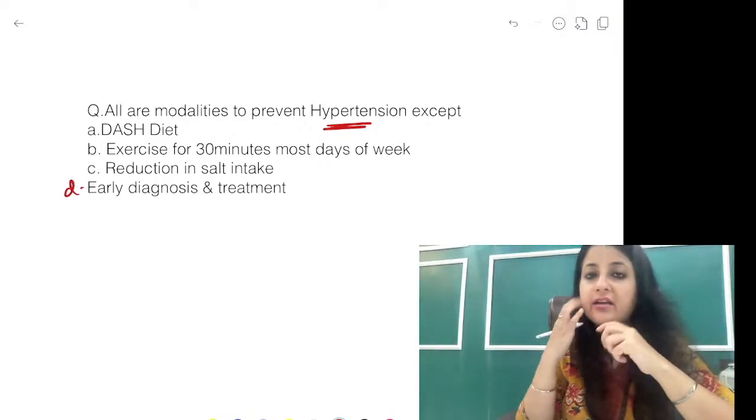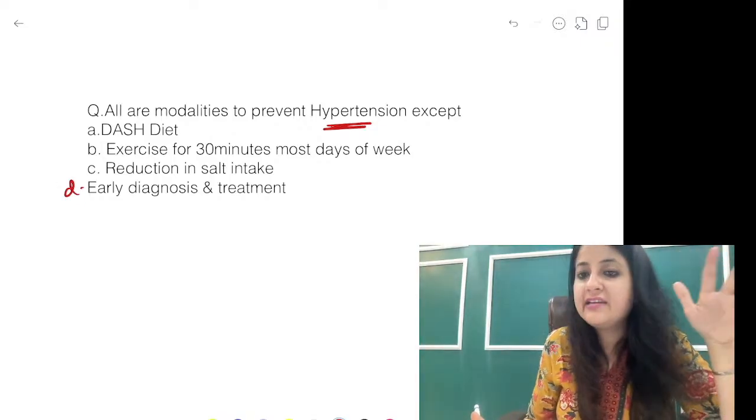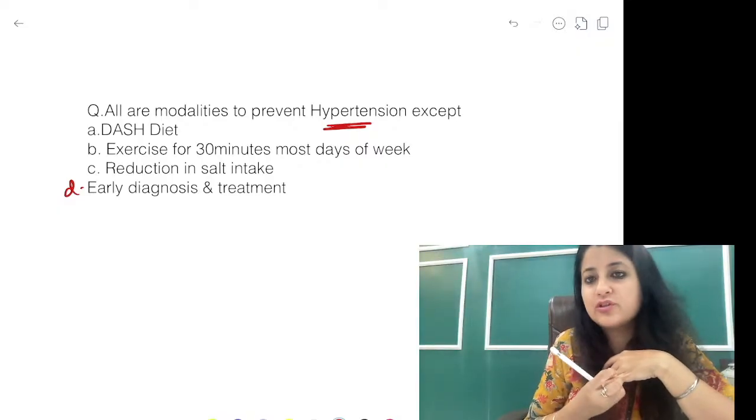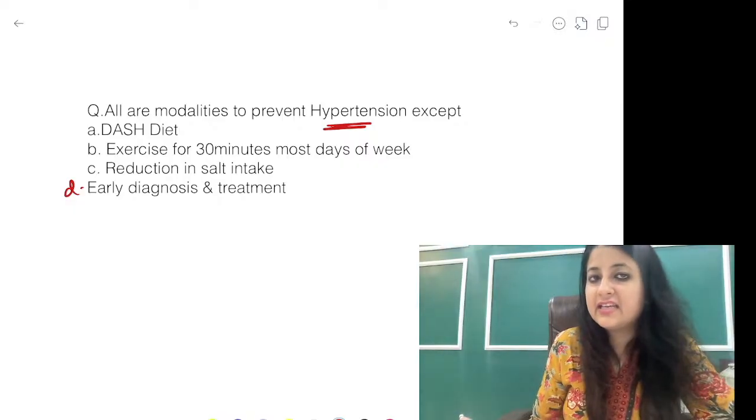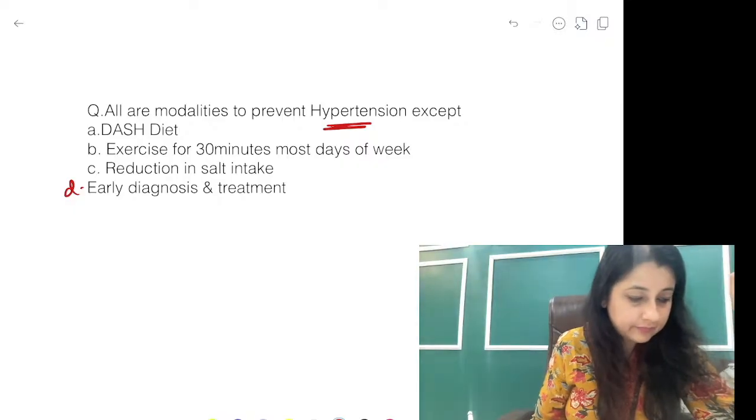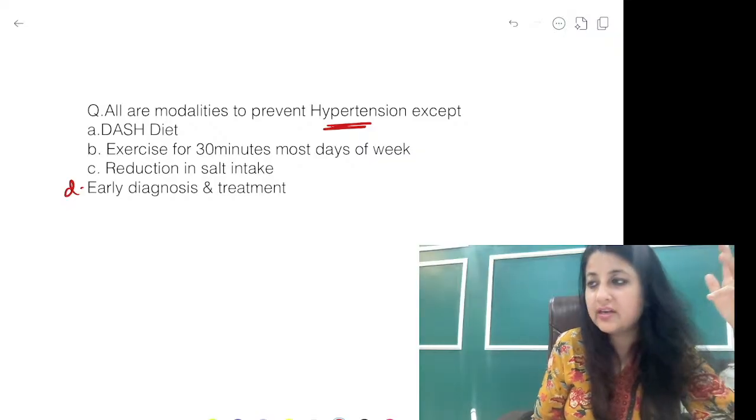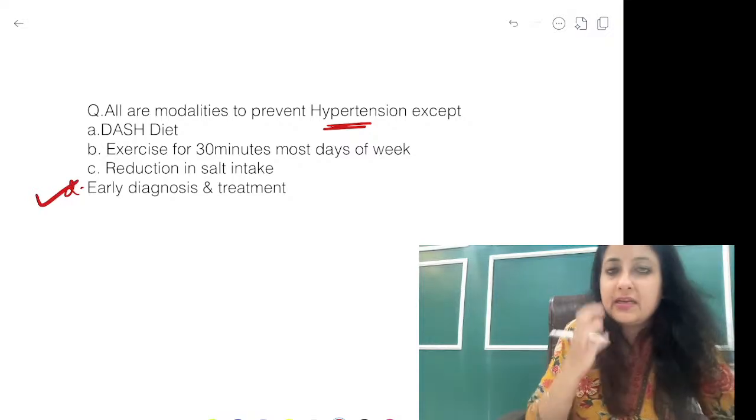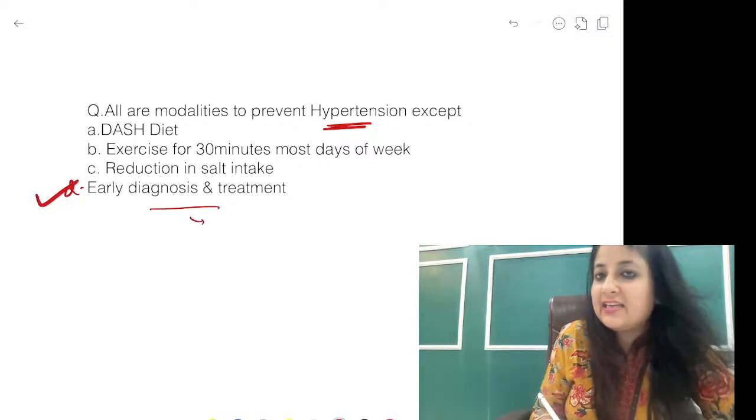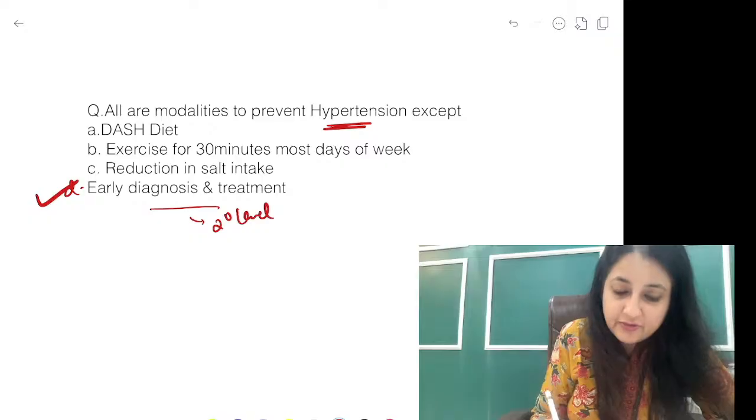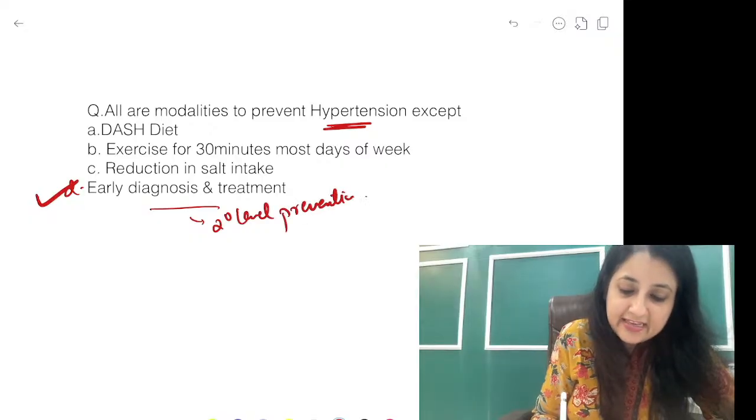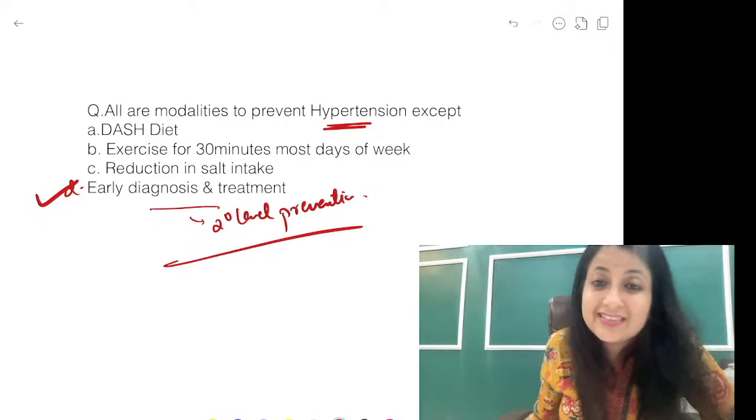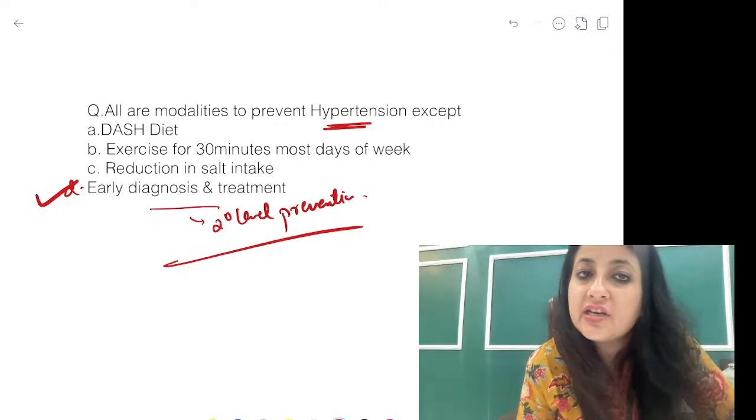Anybody, what is your answer here? Prevent hypertension. Right now hypertension has not started. DASH diet, exercise for 30 minutes most days of the week, reduction in salt intake, early diagnosis and treatment. Hypertension को रोकने के लिए क्या नहीं है यहाँ पे? Very good, simple. Early diagnosis and treatment तो screening है ना, which is secondary level of prevention. Secondary level prevention, disease has already started, right? And we're going to see that. Alright, keep monitoring blood pressure.